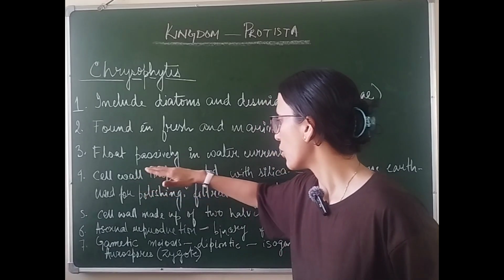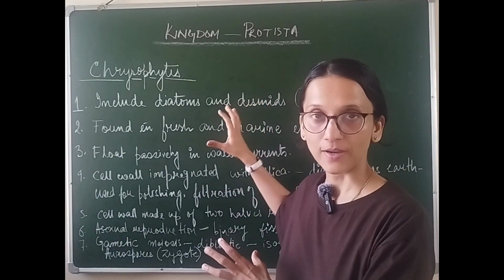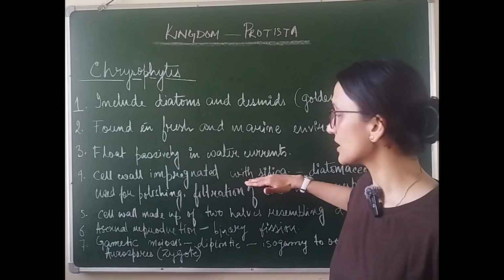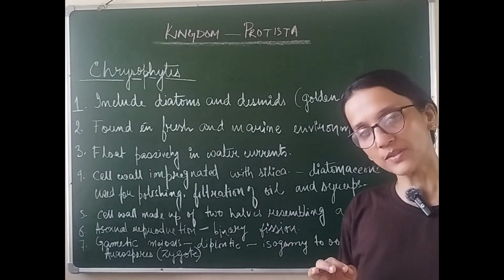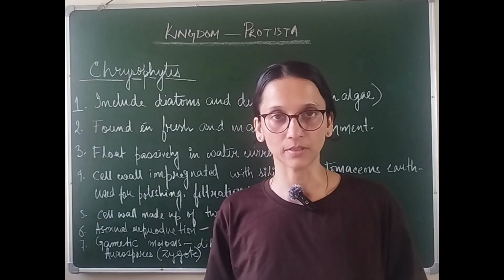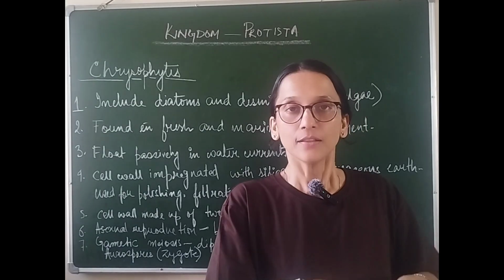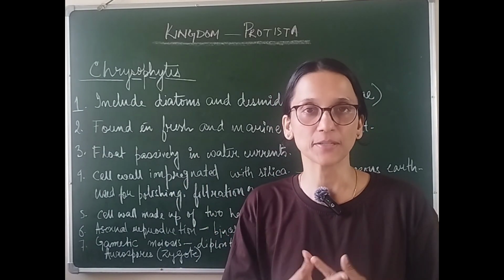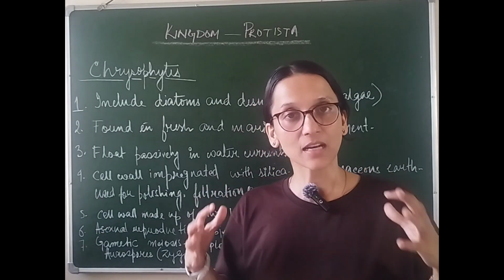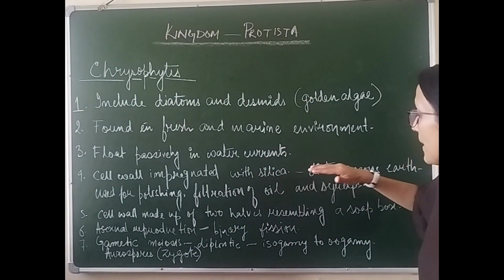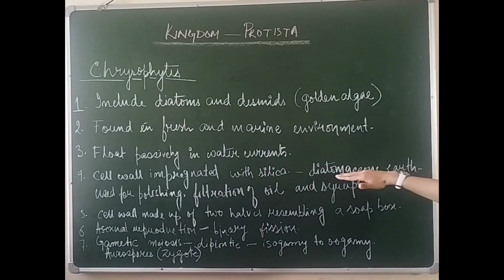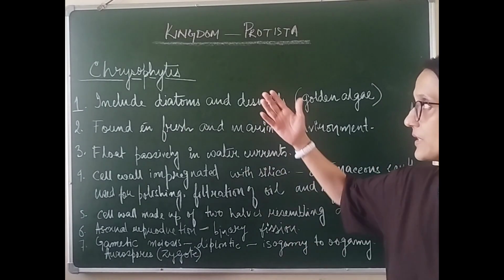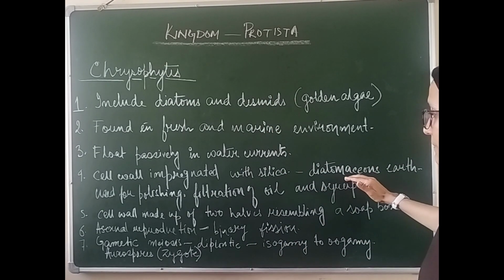Next is the cell wall. The cell wall of chrysophyte is of great importance. Why? Because the cell wall is impregnated with silica, and because of this the cell wall is indestructible. That means even after they die, the dead remains of chrysophytes will remain as they are because it's made up of silica. And as it starts to pile on, we have seen many underwater diatomaceous earth being formed. These are like mountains of silica or dead bodies of these chrysophytes, and they are of great importance to us.